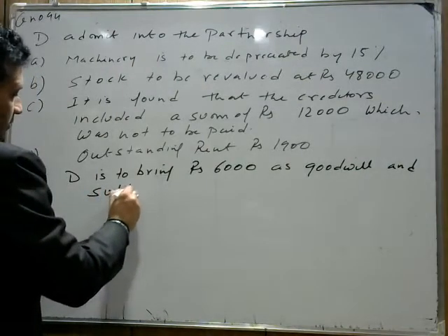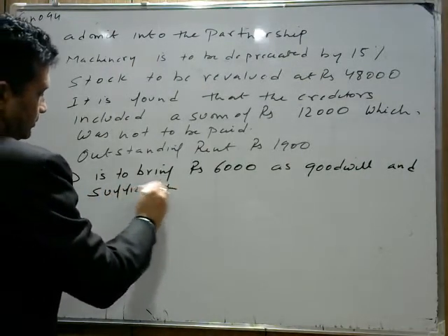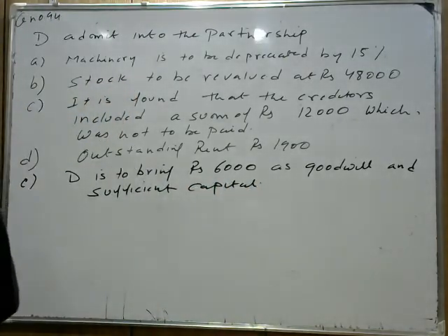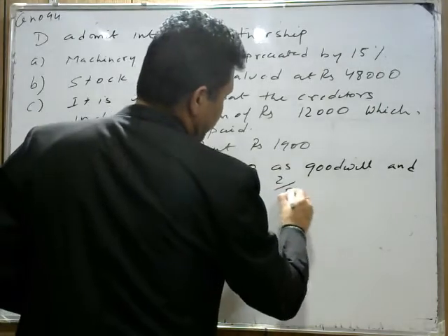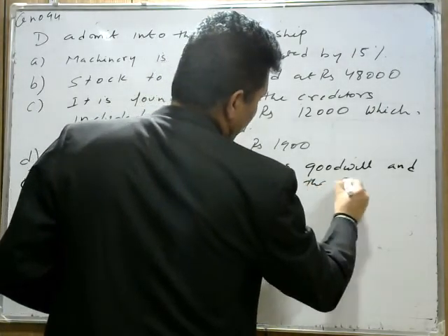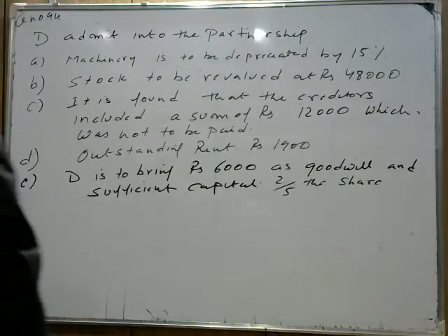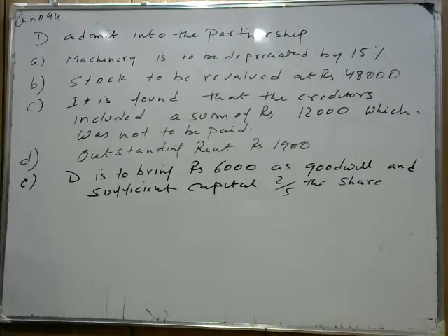Sufficient capital for 2/5 share. Now it's not mentioned here from where he is getting the 2/5 share. It means whatever the old ratio is, the sacrificing ratio, for 2/5 share. Okay, next part is